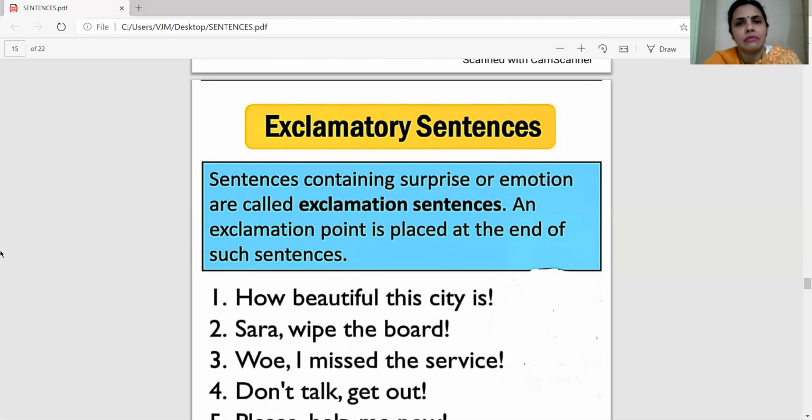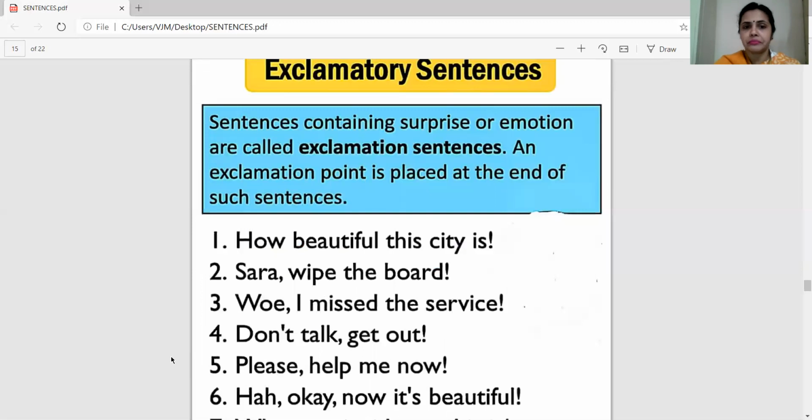We scream, we shout. If we are happy, we show that surprise. That surprise could be sad, could be a happy expression. So in this manner, exclamatory sentences are used to show certain feelings. Those feelings could be of fear, of happiness, of grief, of hurt, whatever.